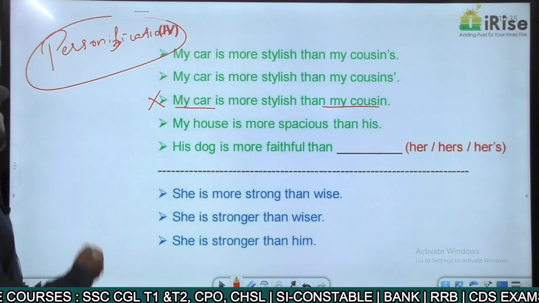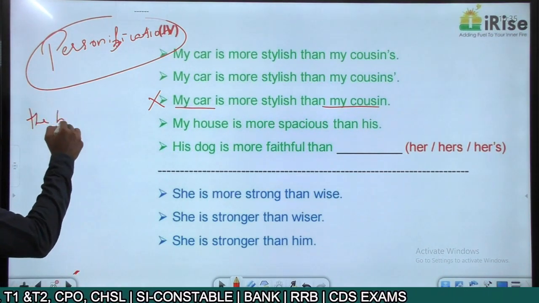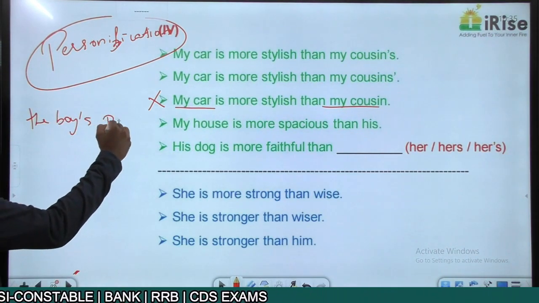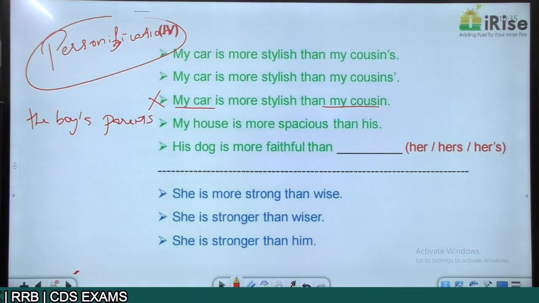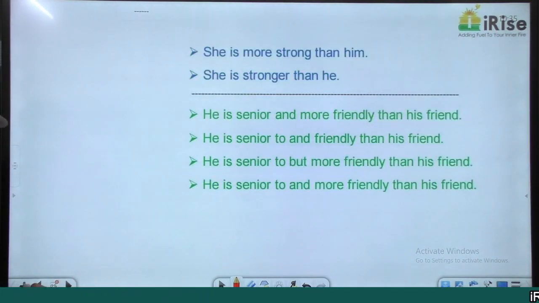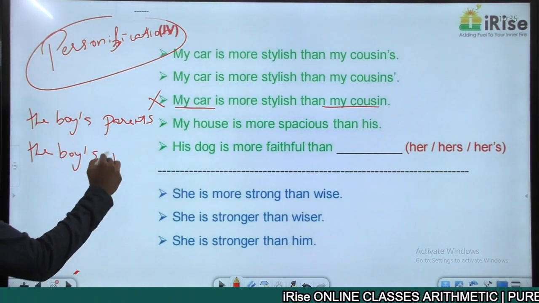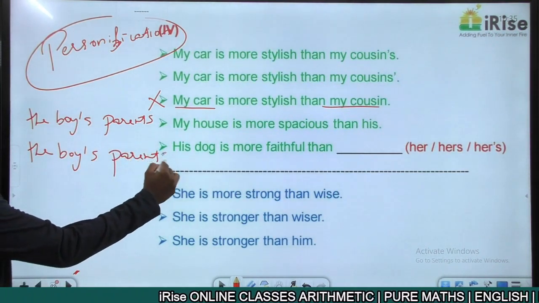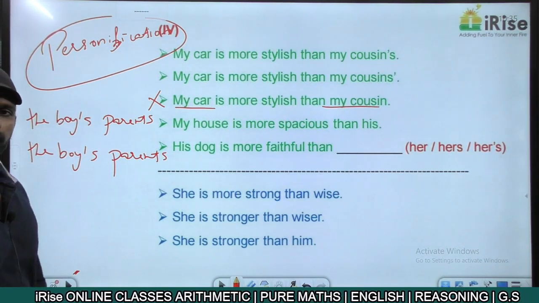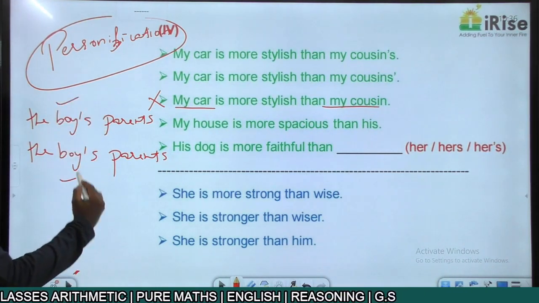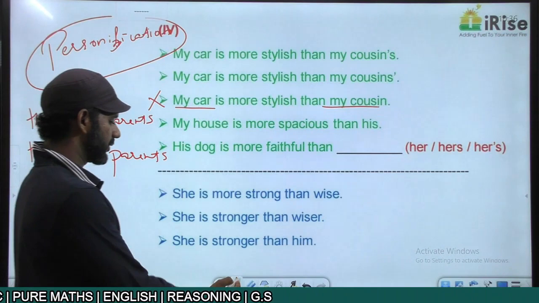If I say, the boy's parents, or the boys' parents, which of these two is correct? I say both are correct, but the meanings are different.